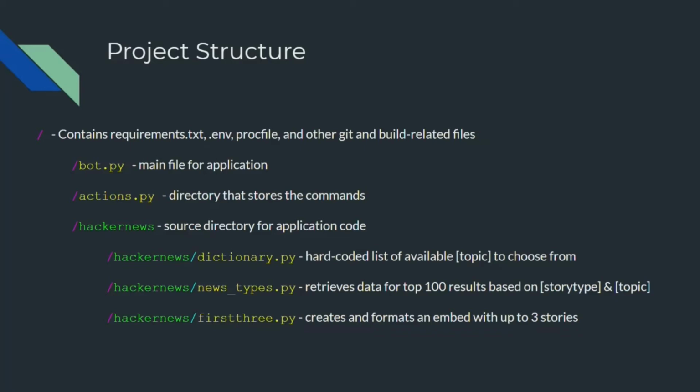The main file for our application is the bot.py file. The actions folder contains the commands, and it checks to see if the user has used the commands properly. The Hacker News folder holds the configurations for those commands, which consists of a list of topics to choose from, and methods that not only retrieve data, but also return the related stories that the users have requested.